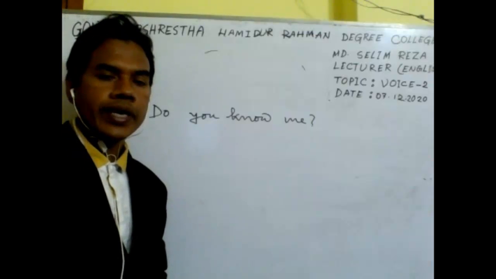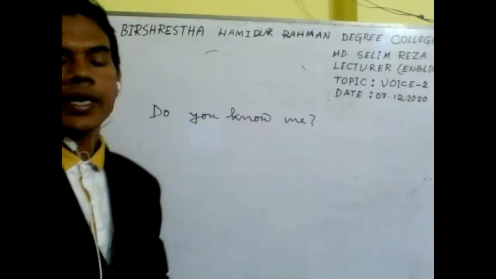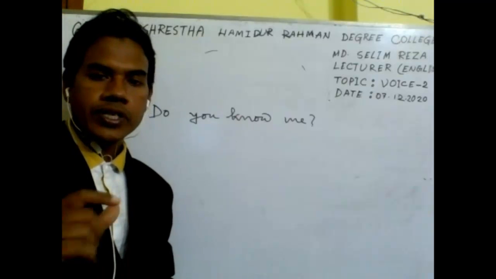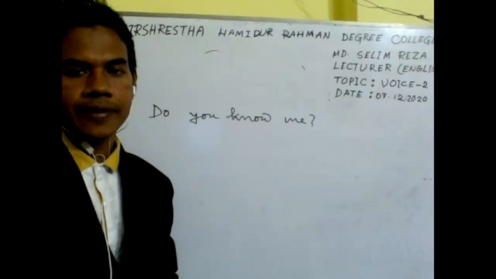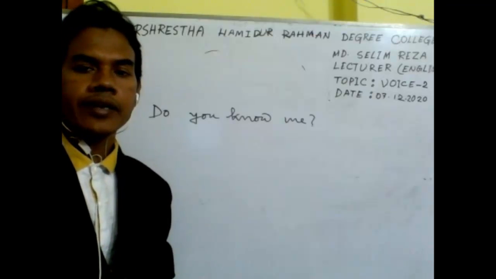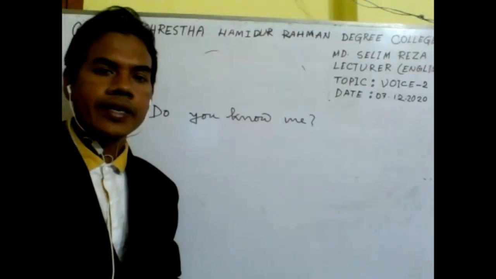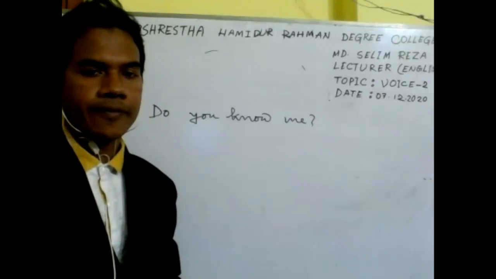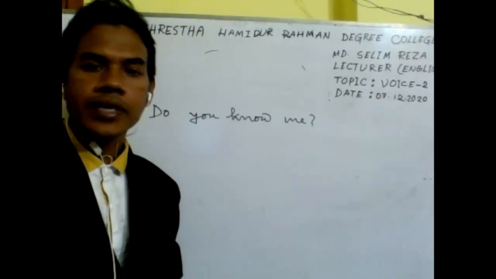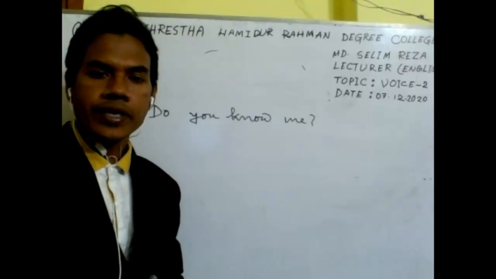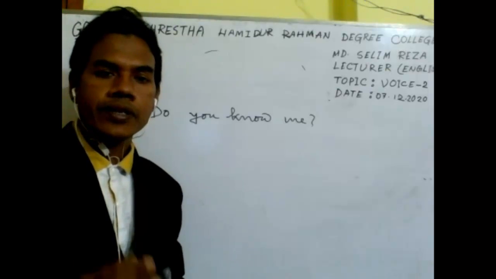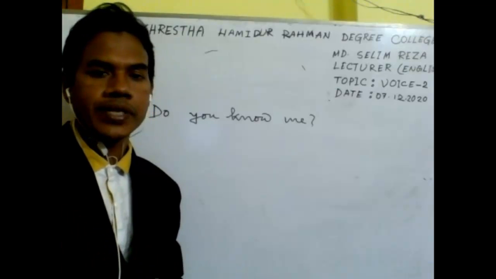So, do you know? In this type of sentence, I have used the auxiliary verb before the subject of a sentence. And at the end of a sentence, you will get a note of interrogation. So it's an interrogative sentence using an auxiliary verb before the subject.